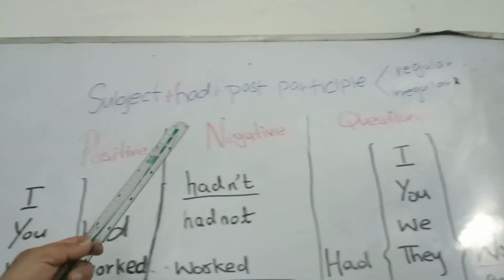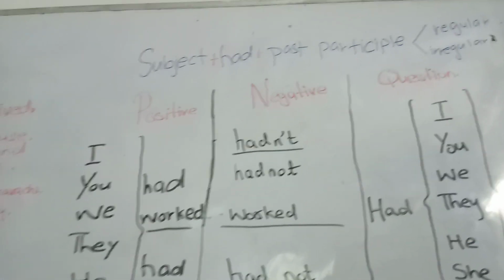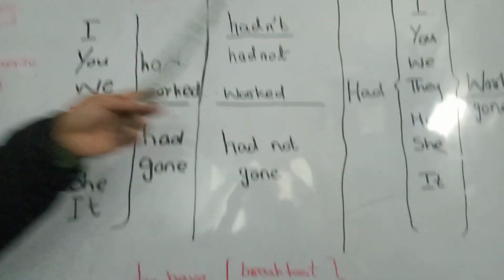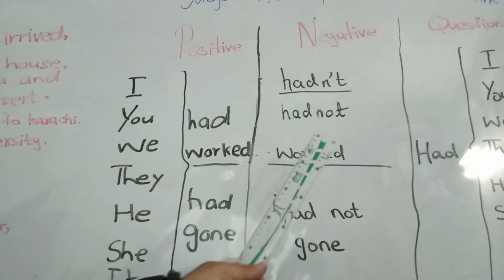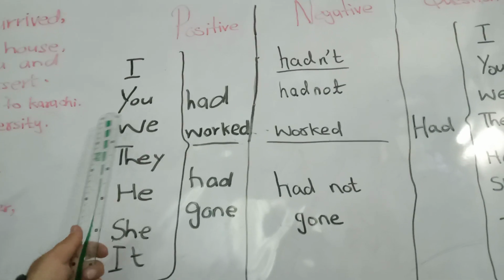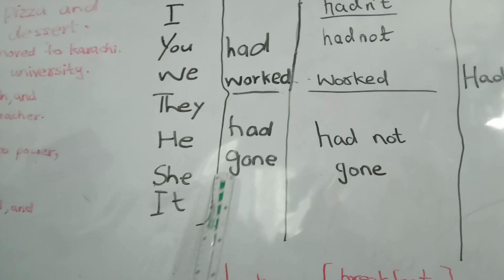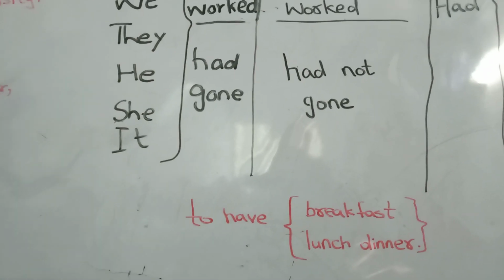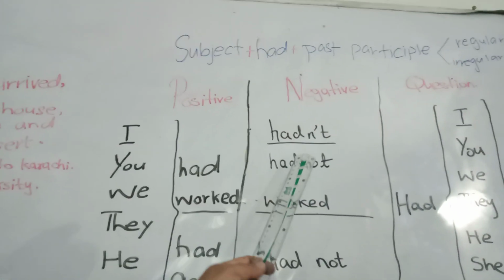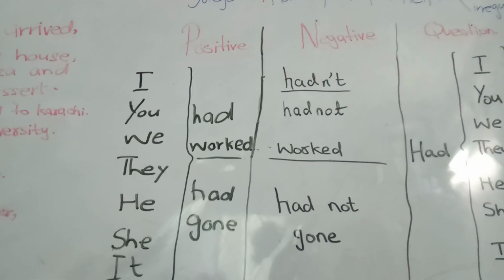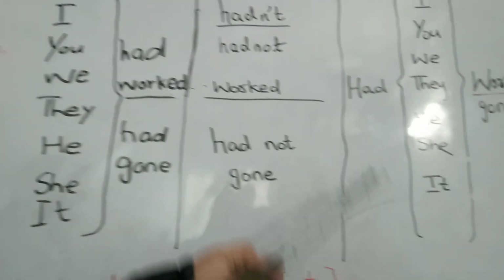Let's discuss the structure. Subject plus had plus past participle, the regular or irregular form of the verb. Positive, negative, question. I had worked. You had worked. You had not worked. We had worked. They had not worked. She had worked. She had not worked. Okay? She had gone. Like this. I hadn't worked. I had not worked. We had not worked. You had not worked. Like this, you know.